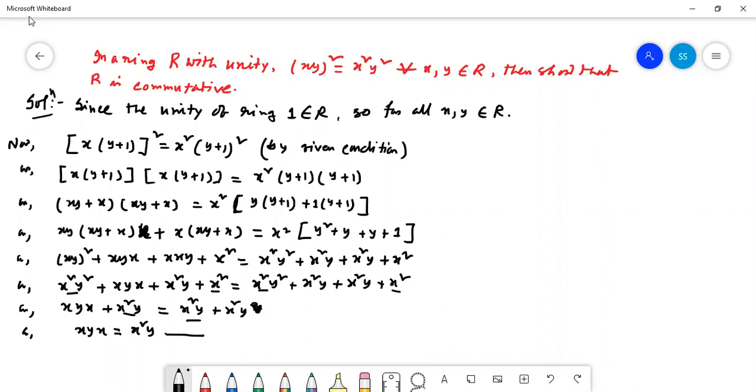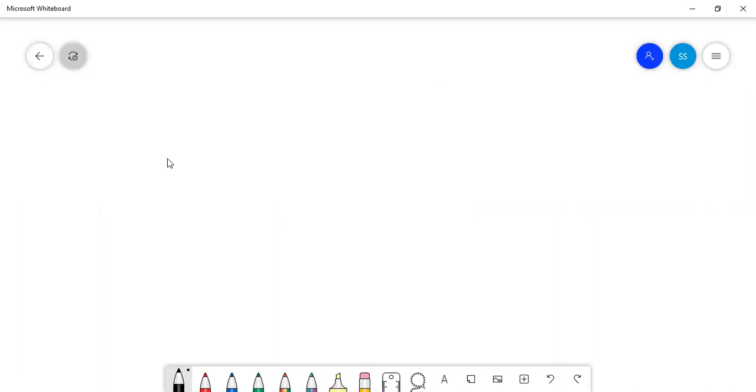We can give it as number 1. Now we are going for the next page. Now we are replacing x by x plus 1.